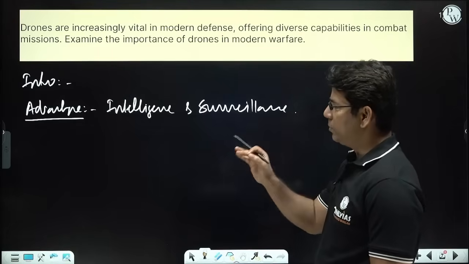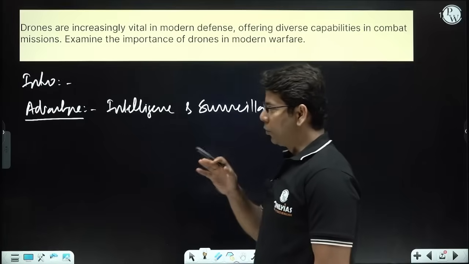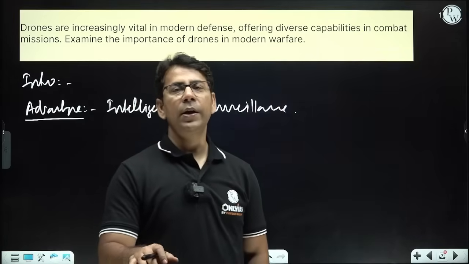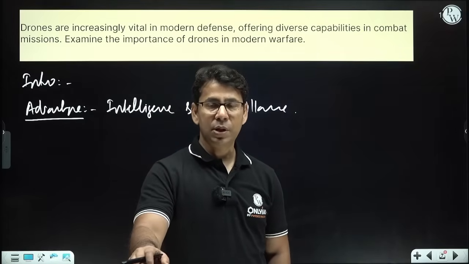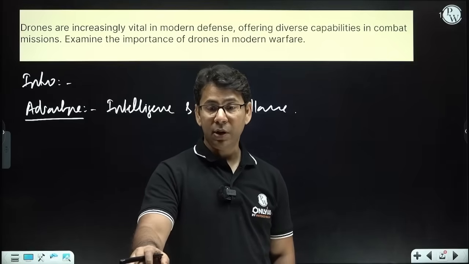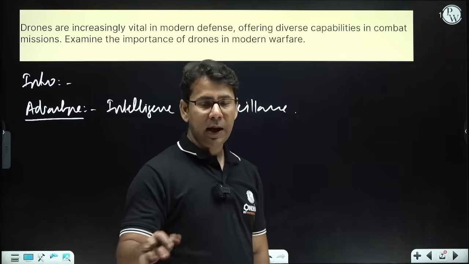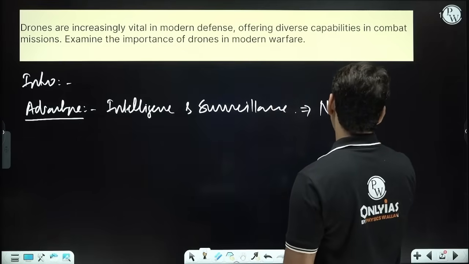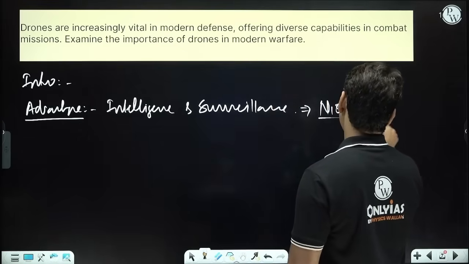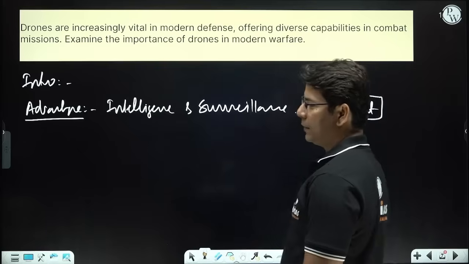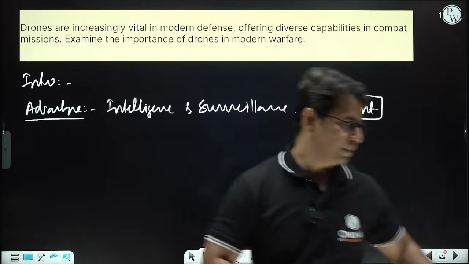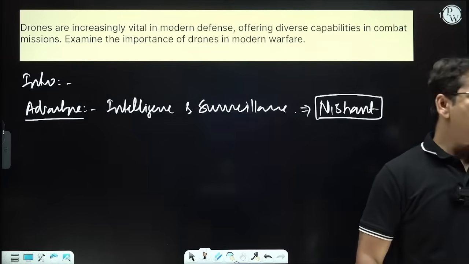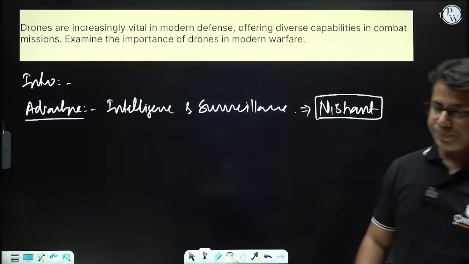We can track enemy movement. We can look for bunkers. We can also keep a lookout for their arms and ammunition, their missile areas, their nuclear facilities, right? And for that, we can use drones. Like we have one drone called Nishant, developed by India, that can do surveillance jobs very well.